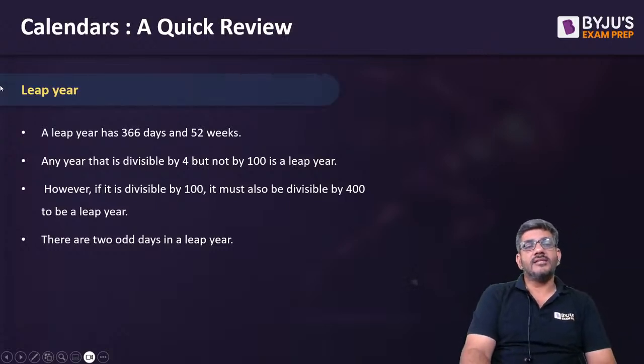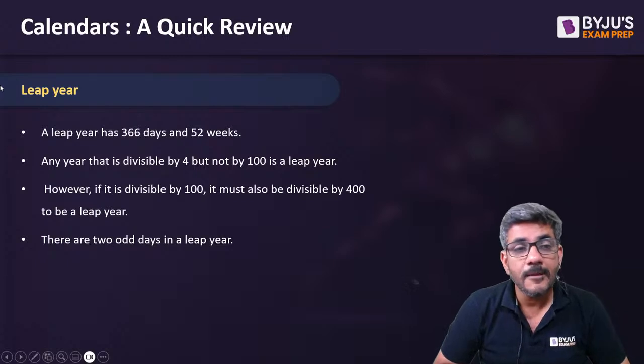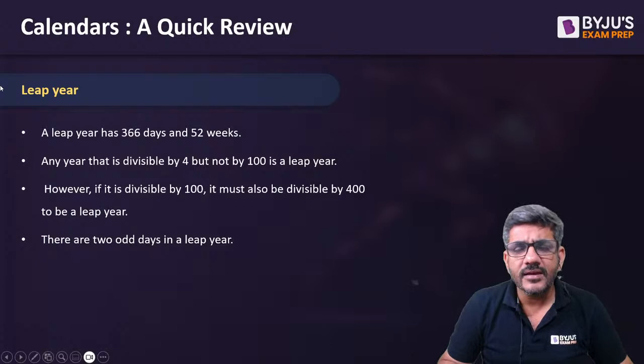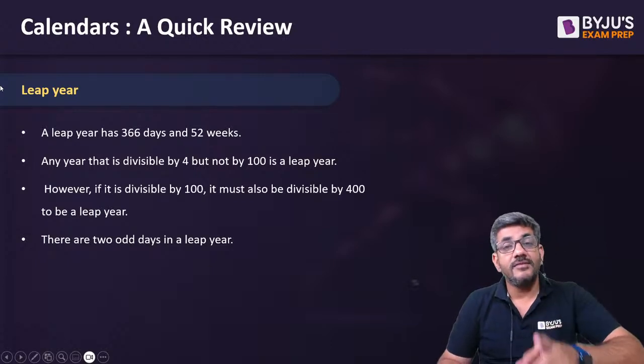Now the next thing is about calendars. So calendars में सबसे ज्यादा important concept किसका आता है? That is of a leap year. What is a leap year? Many of you would say leap year is a year which comes after every 4 years. That is not the definition of leap year. Even if that is the definition, that is wrong.